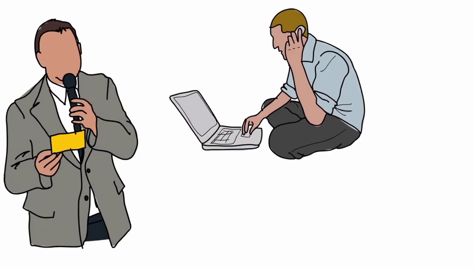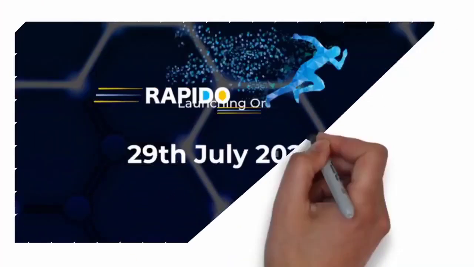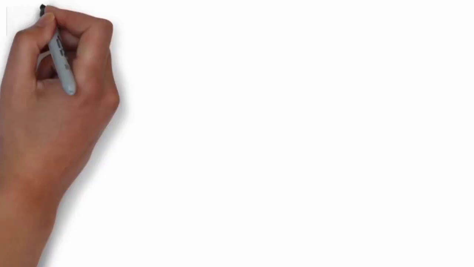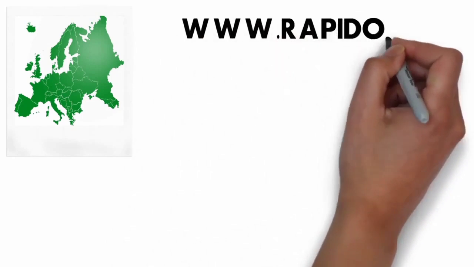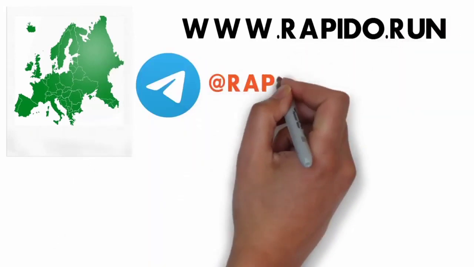So let's know about this system. The name of the system is Rapido Run. Europe has a system that has not been launched yet. While making the video, it may be launched. Its official domain is www.rapido.com, and its official Telegram group is Rapido Run Official.